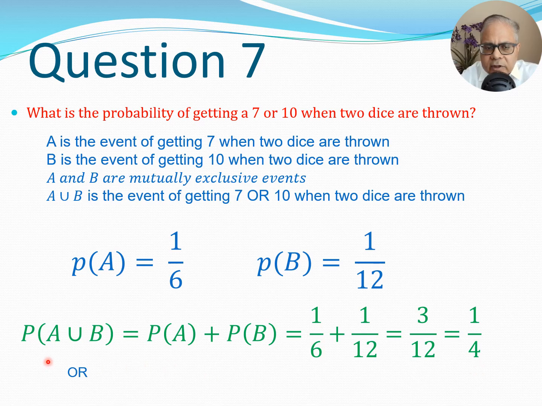So always remember that whenever we are talking of A union B, we are talking of OR. So if you have a problem where OR is involved, then you can think of A union B there. So OR and A union B are the same.